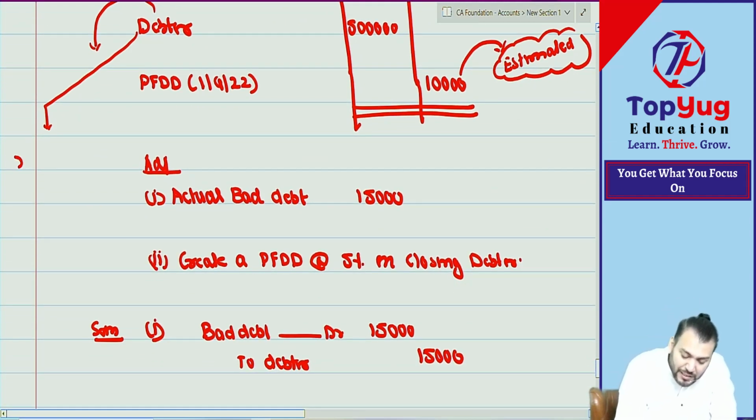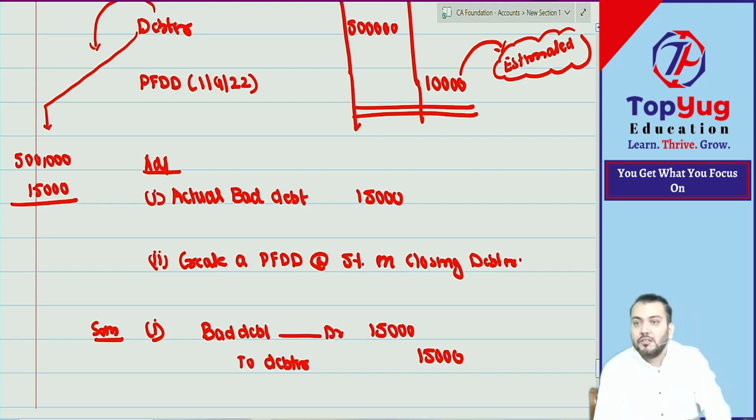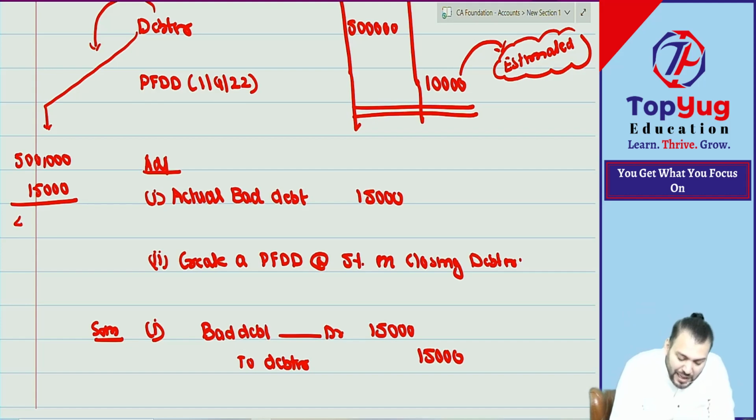So can I say now debtor becomes 5 lakh minus what? Minus 15,000 now. Because this became bad debt. So this 5 lakh included bad debtors, but during the year some bad debtors should be closed. It becomes what? 4 lakh 85,000.